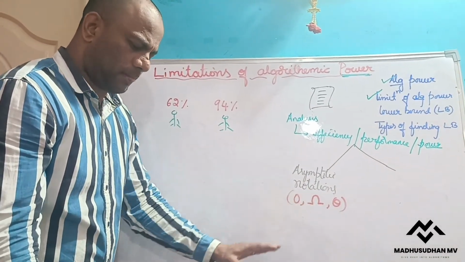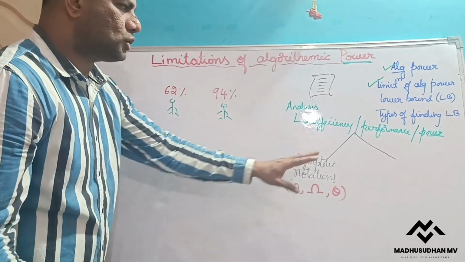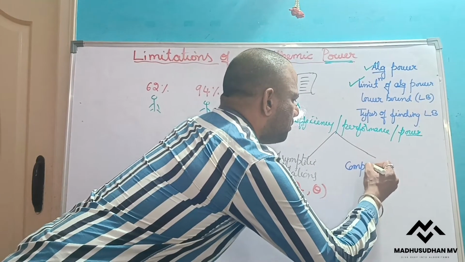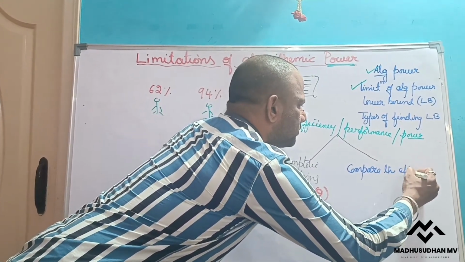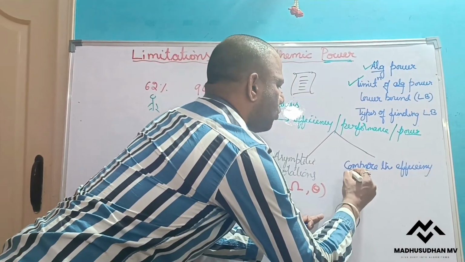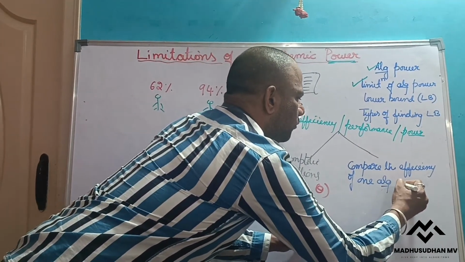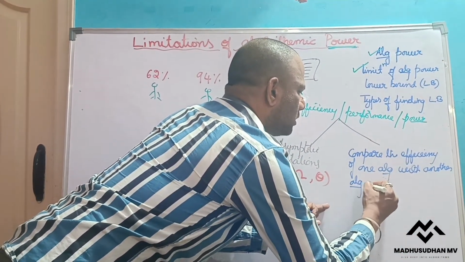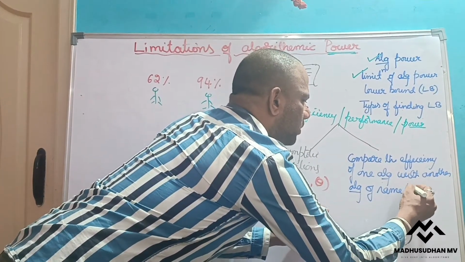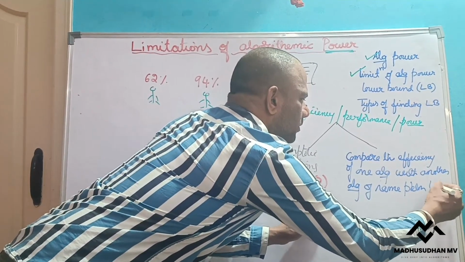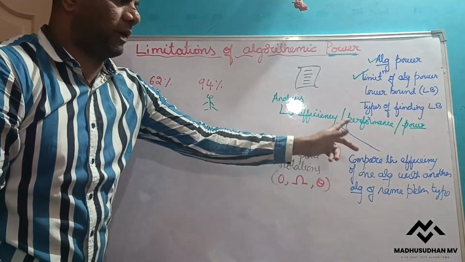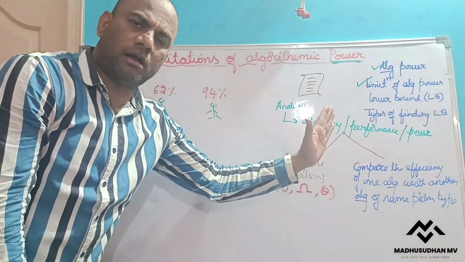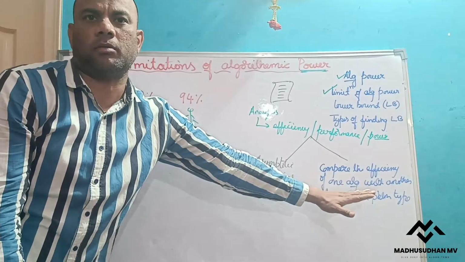Now the second method. Here I will compare the efficiency of one algorithm with another algorithm of the same problem type. That is the main thing. So the second way of finding the efficiency is that I find the efficiency of one algorithm and compare it with another algorithm of the same problem type.